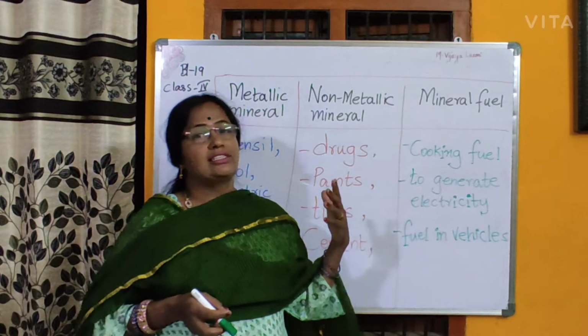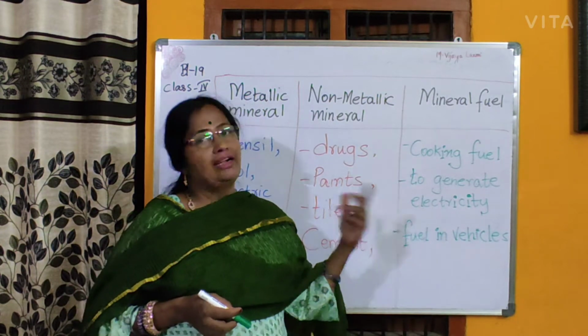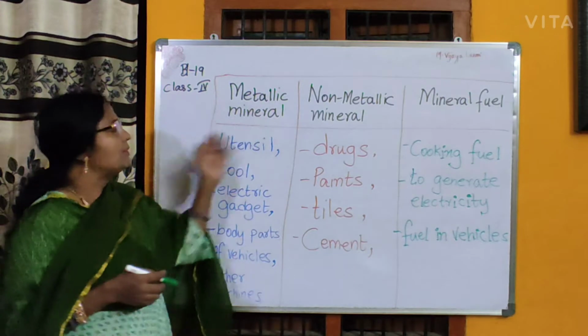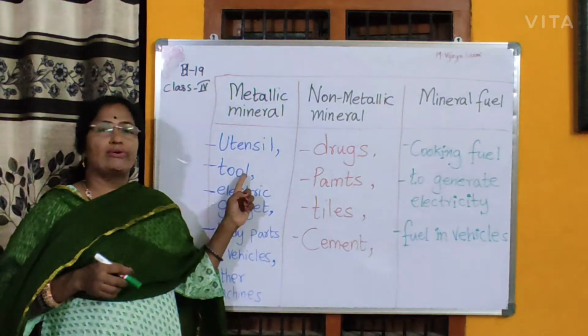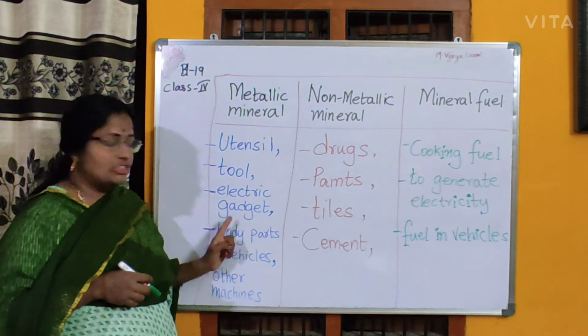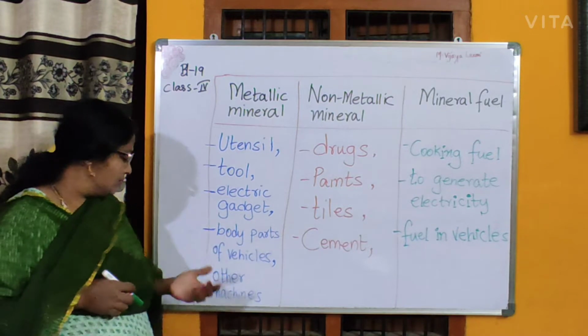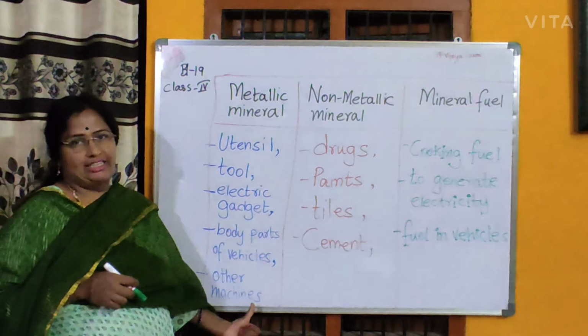Uses of minerals, let us learn them in detail. Metallic minerals are used in making of utensils, tools, electric gadgets, body parts of vehicles, that is spare parts, other machines.